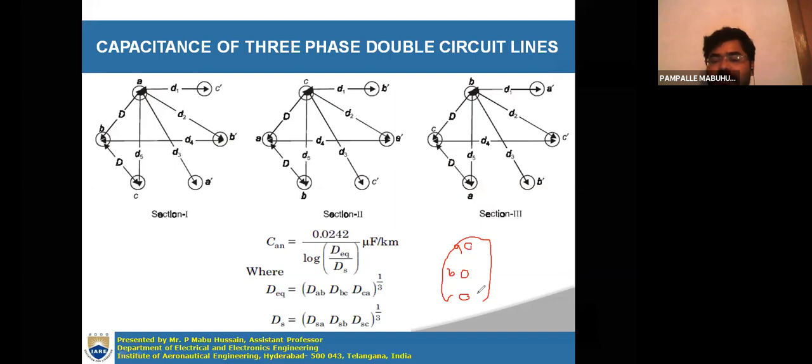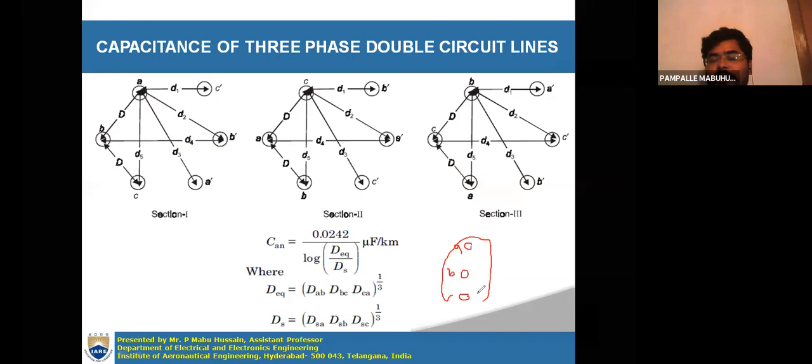Suppose the spacing between any two of the conductors in this single circuit transmission line is not the same, then the transmission line is said to be an asymmetrical single circuit transmission line. For asymmetrical single circuit transmission lines, you will use transposition to derive the expression of inductance or capacitance. In a similar way, we do it for the double circuit transmission line also.